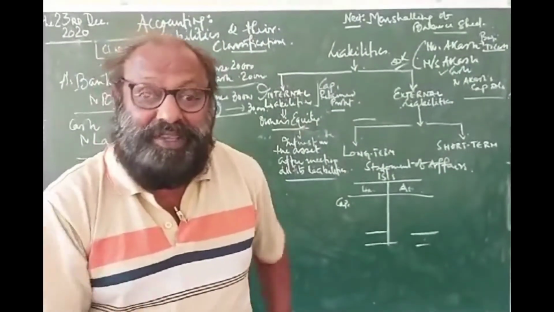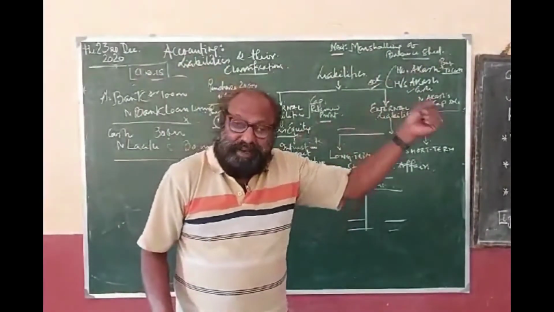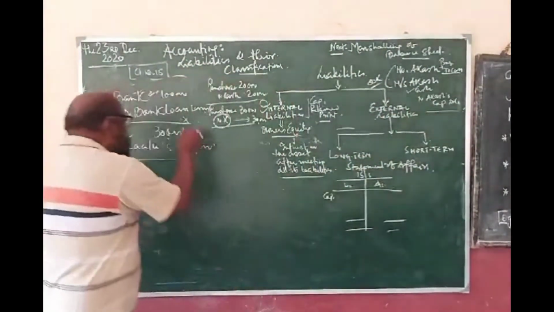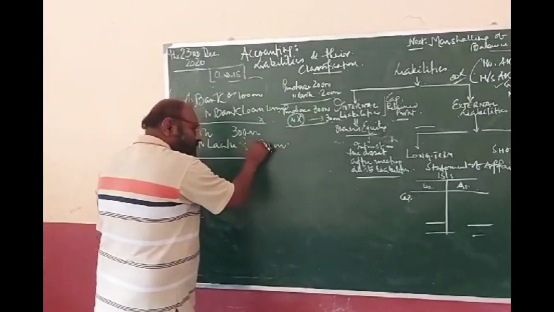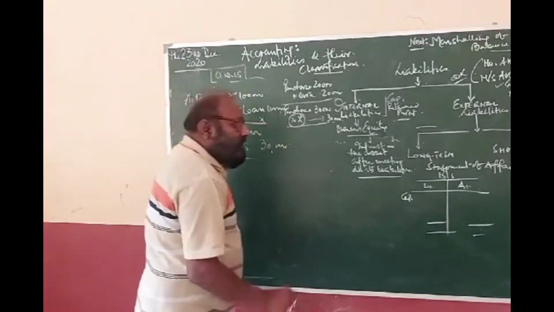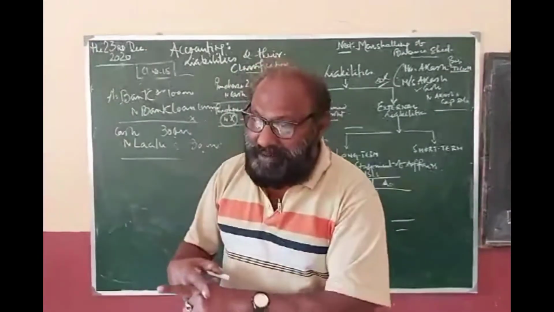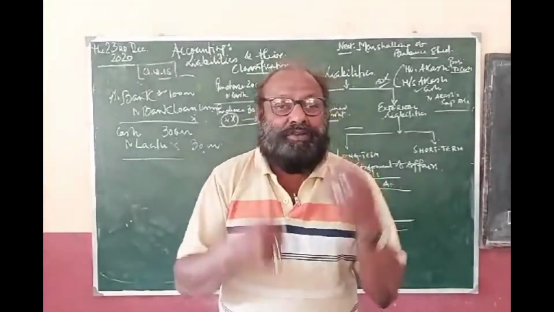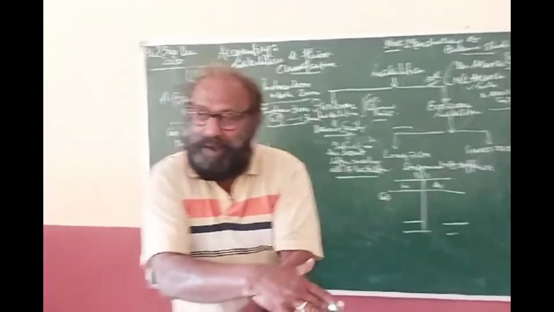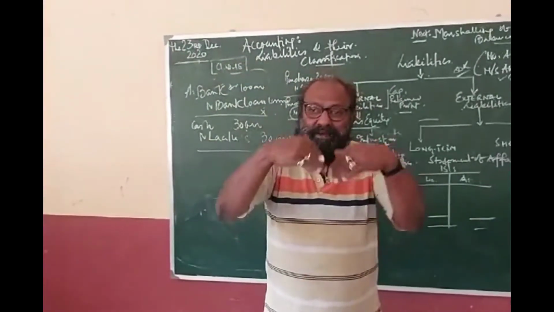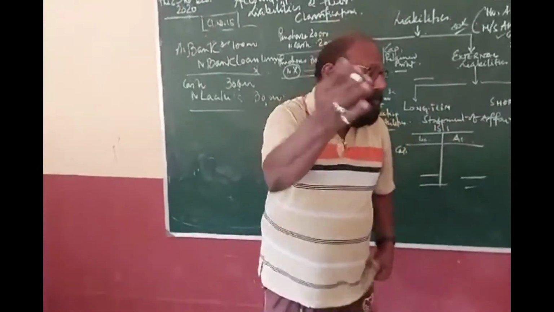For any present performance or any present payment based on future performance, past performance. So this is our long-term liability. This is known as short-term liability. So liabilities are of two types. One is long-term liability, and the other one is short-term liability. Long-term liability is a liability that will be paid not within a period of 12 months. We get that opportunity. More time is given to repay the amount.